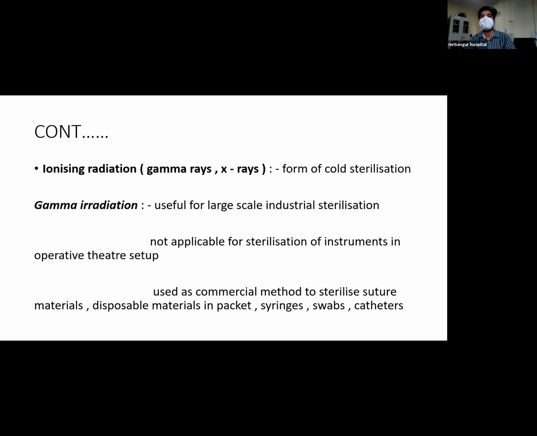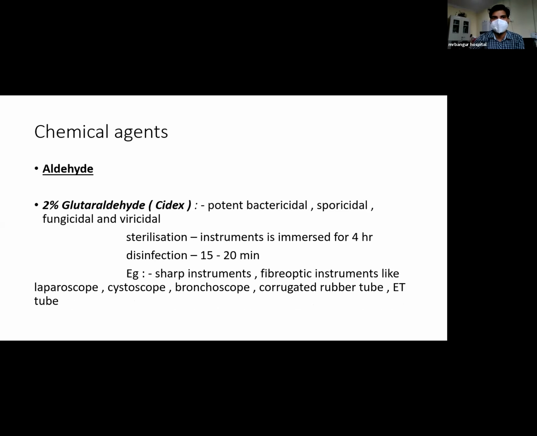Now coming to the ionizing radiation like gamma rays and X-rays, it is a form of cold sterilization because it doesn't increase the temperature of the instrument. Gamma radiation is useful for large-scale industrial sterilization. It is not applicable for sterilization of instruments in an operative theater setup. It is used as a commercial method to sterilize suture material, disposable material in packets, syringes, swabs, and catheters.